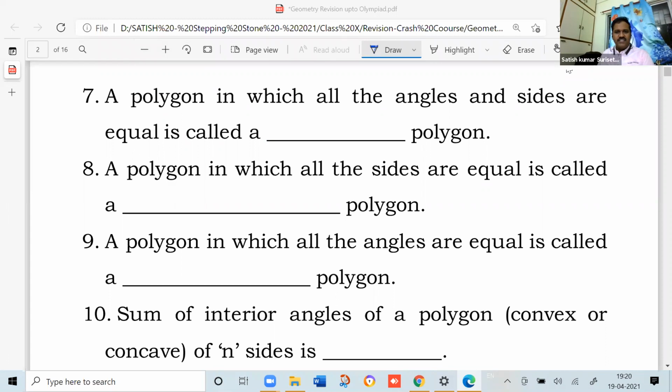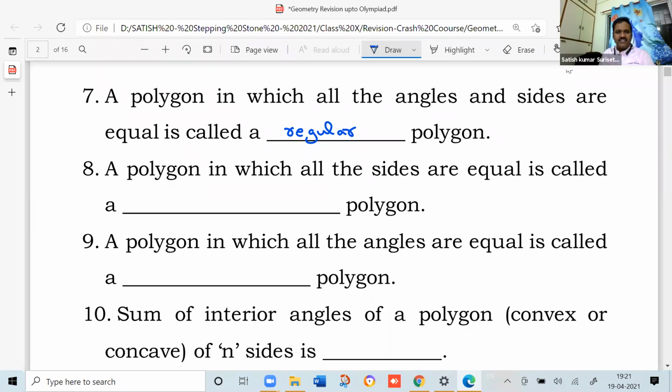A polygon in which all the angles and sides are equal is called a regular polygon. Anybody has written correctly? Next.